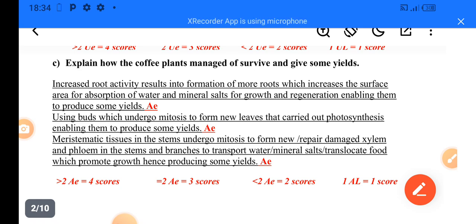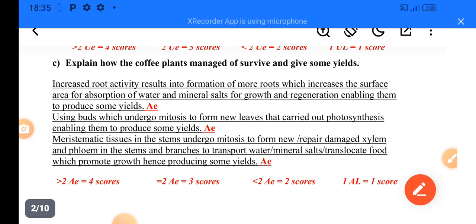Now they are saying using buds which undergo mitosis to form new leaves that carry out photosynthesis, enabling them to produce some yields. You all know what the process of mitosis is. When these lateral buds carry out this process, new leaves will be formed. Hence, photosynthesis will begin occurring, and some yields will be produced.